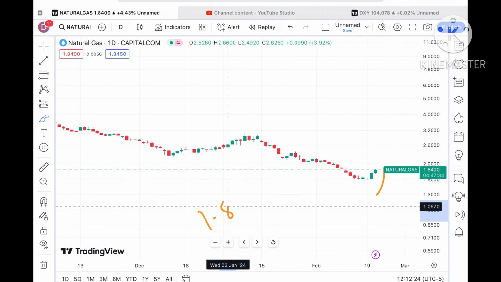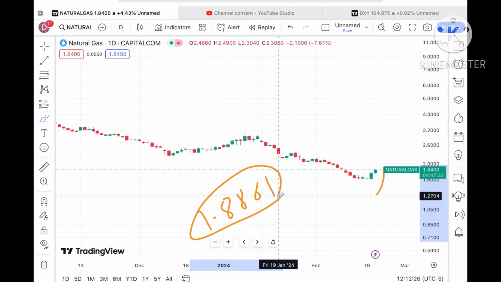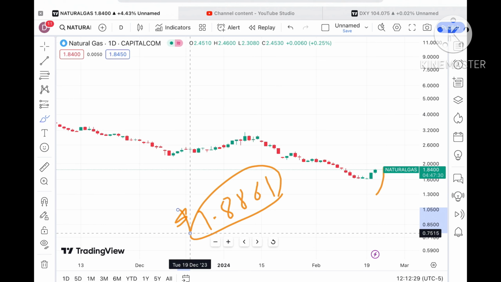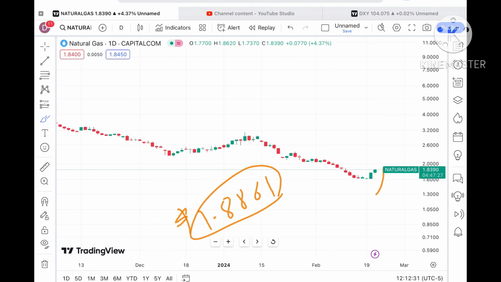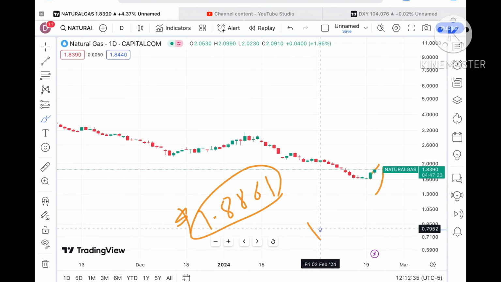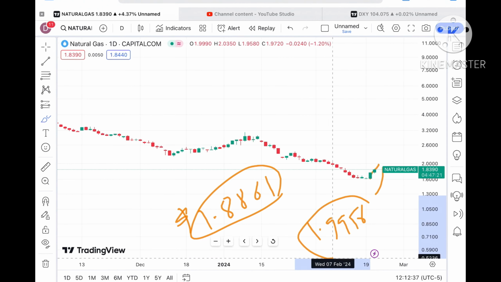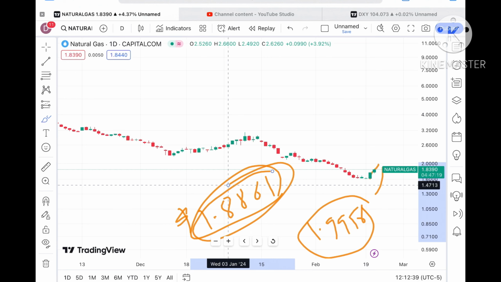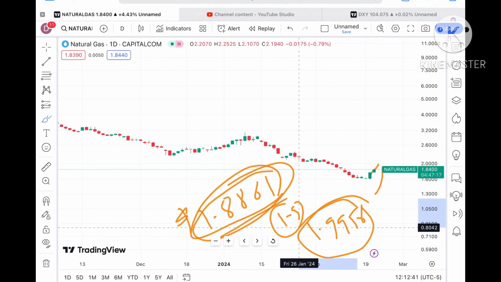Okay, now look at this particular chart. Chances are very high that if the price sustains this level, it can move towards a level of $1.8861, and this level is already a weak resistance as it has already been tested. So chances are high it will cross that level, and from there it will go towards a level of around $1.9956.